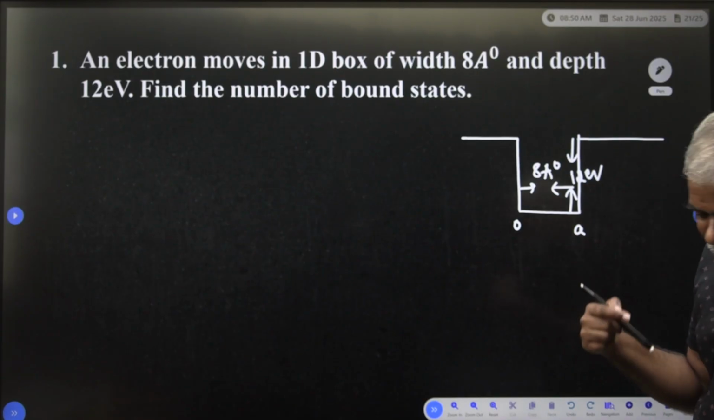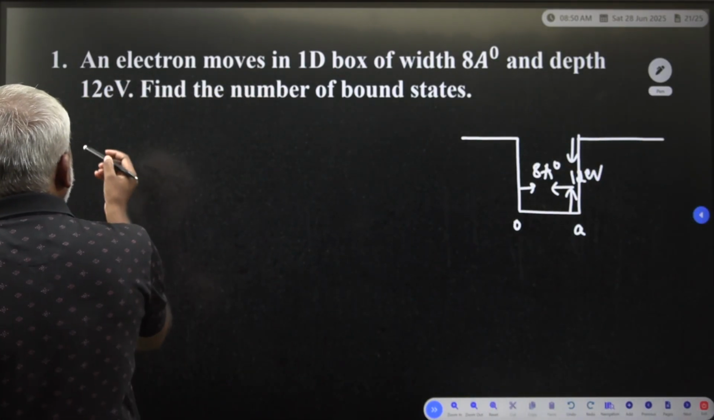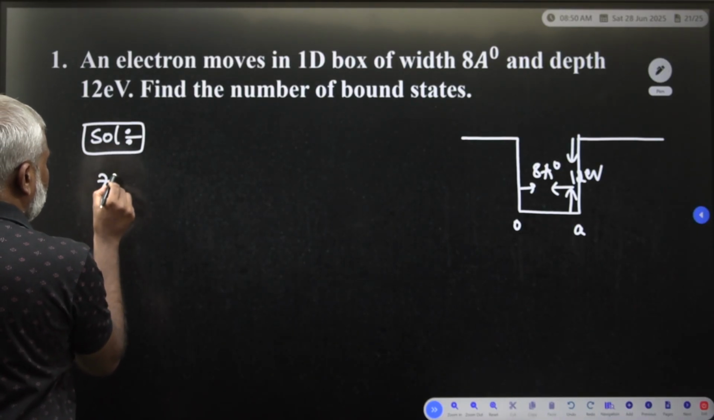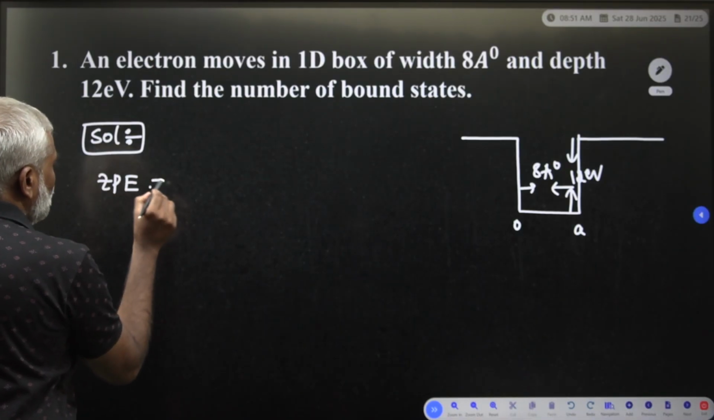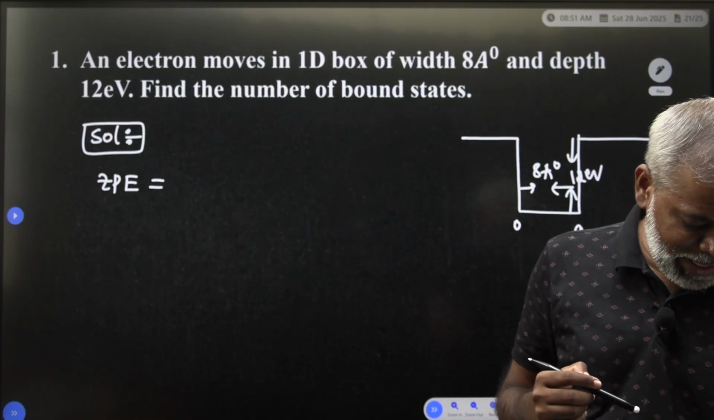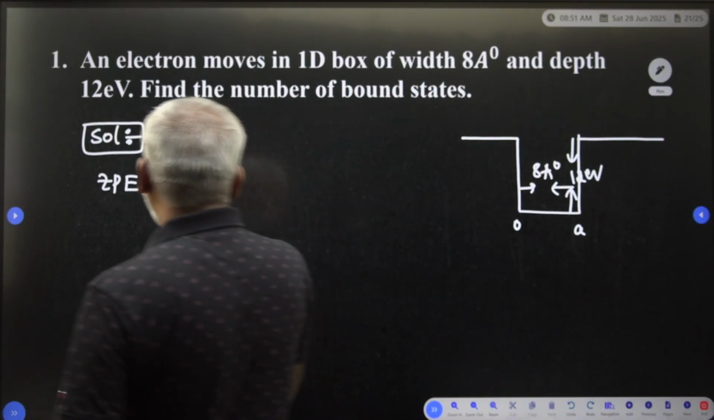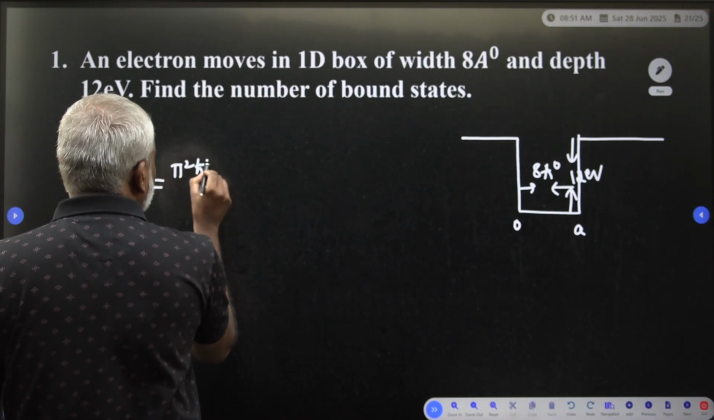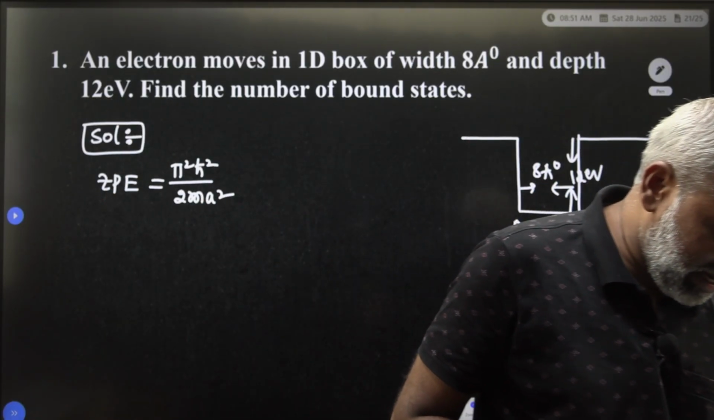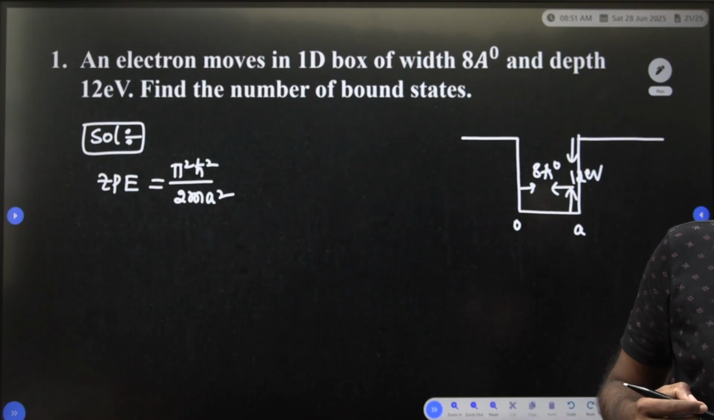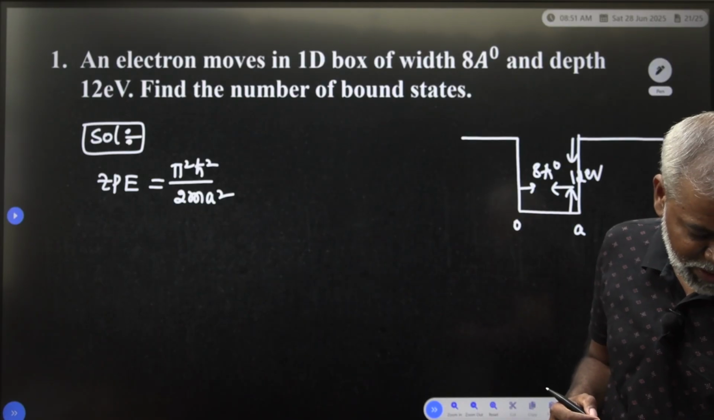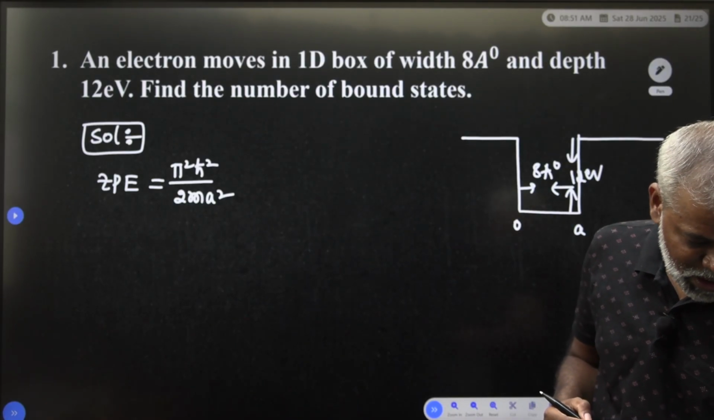For calculating the number of bound states, first we need to calculate the ZPE. What is your ZPE? Zero point energy. What is your formula for the zero point energy? It is equal to pi square h cut square divided by 2m a square. This is your zero point energy.